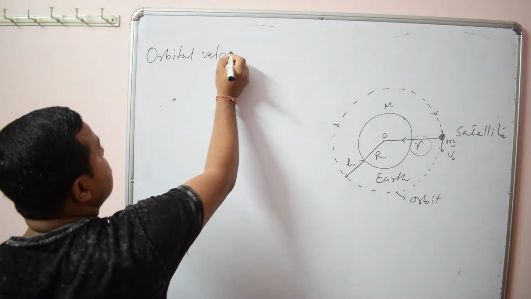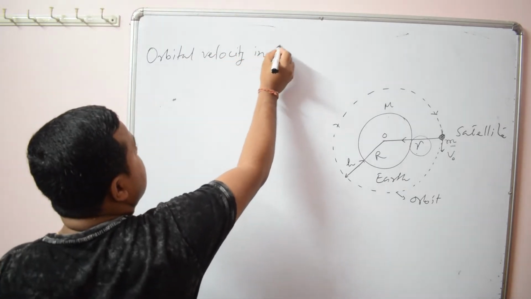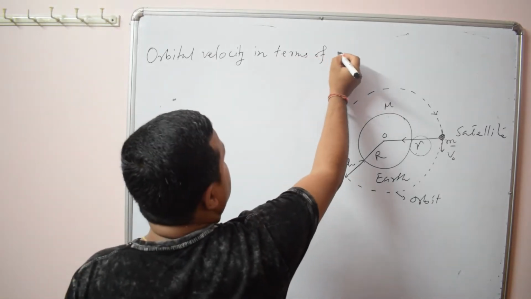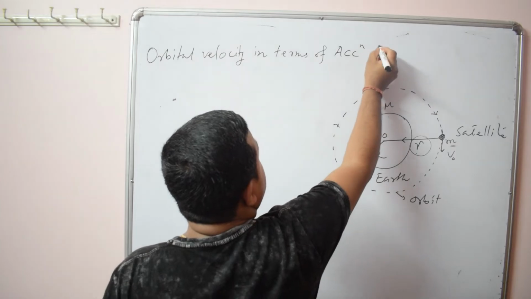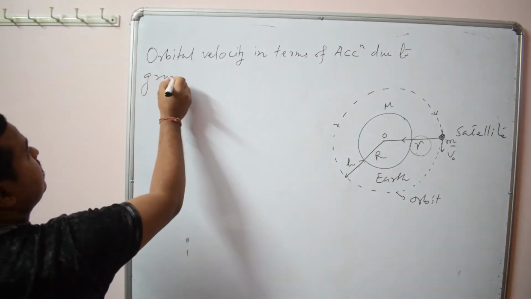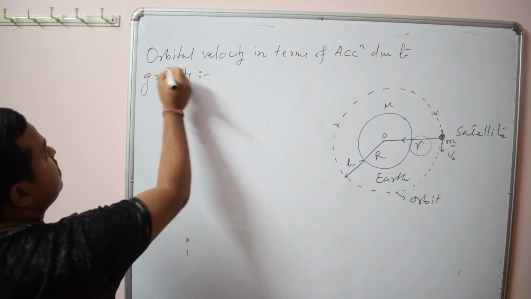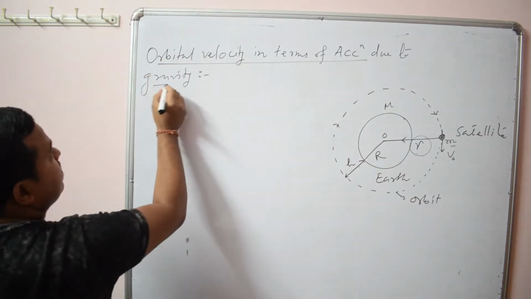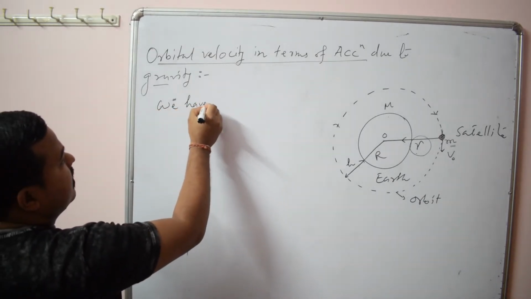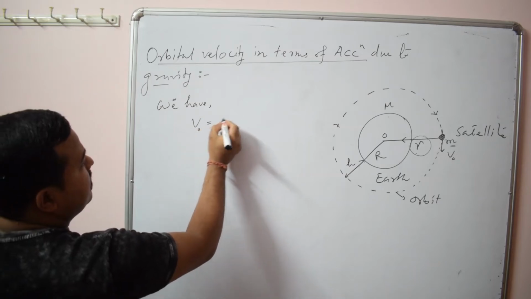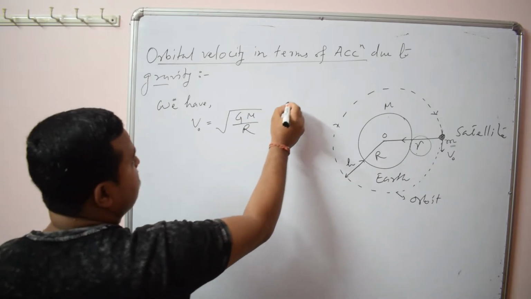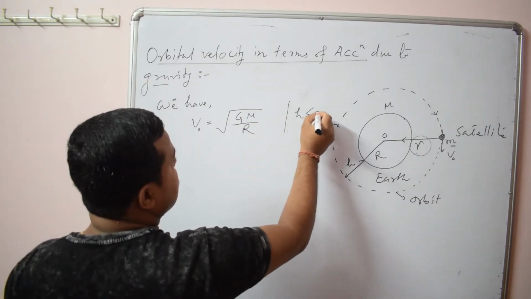Orbital velocity in terms of acceleration due to gravity, that is in terms of small g. Now here you see we have orbital velocity root over GM by r. So here, using the condition, suppose h is very much less than r.